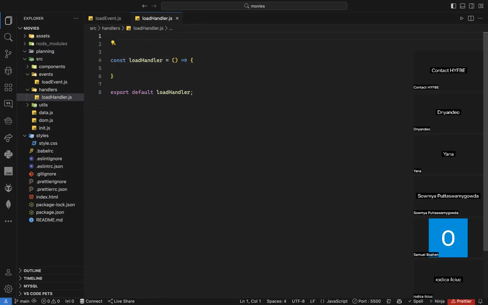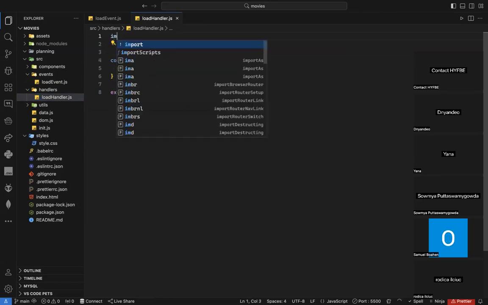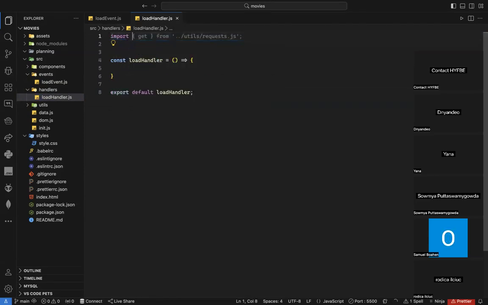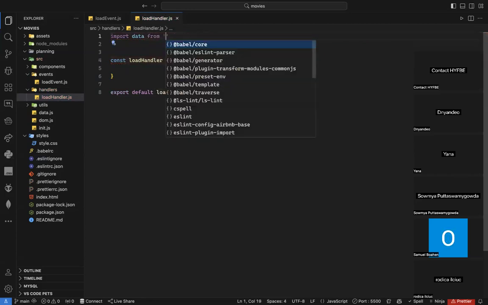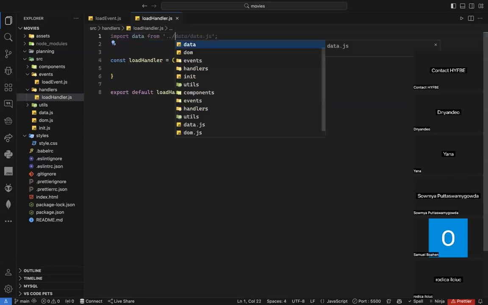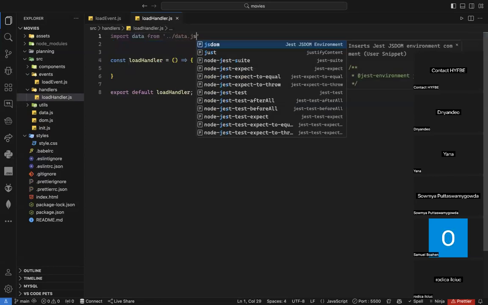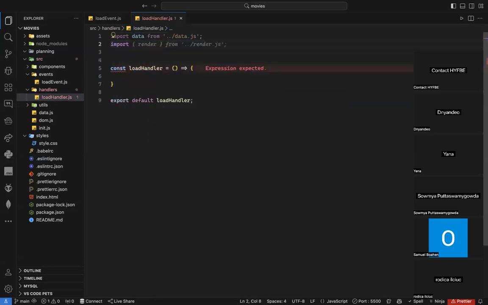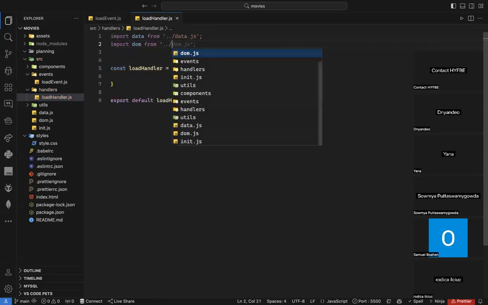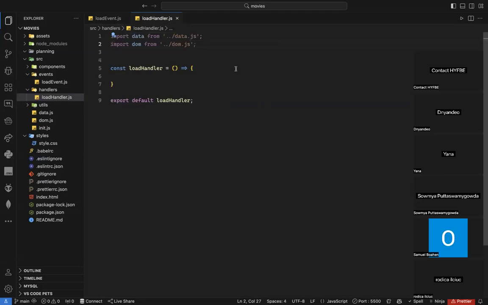I need to import my data and my DOM. So I will import data from... I am inside the handler, so I need to go out, and then I have data.js. I need to import my DOM as well. So say import DOM from dom.js, and that's what I want.